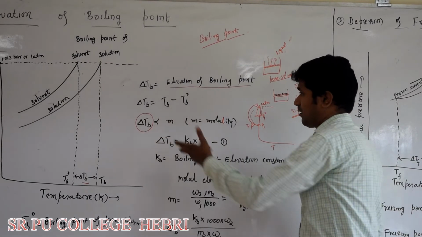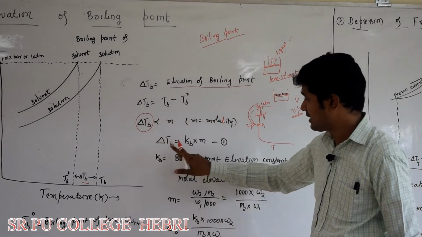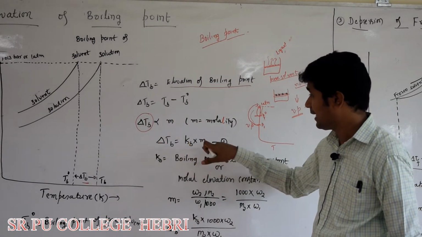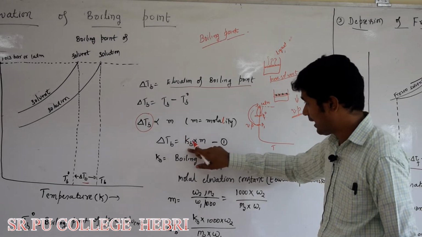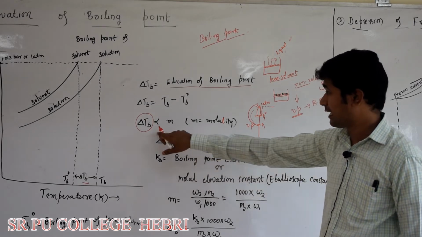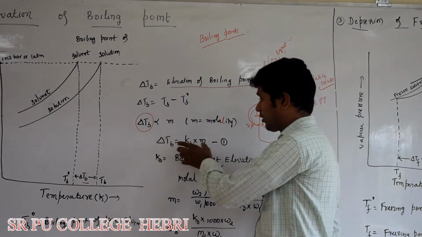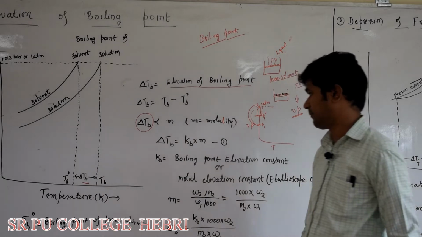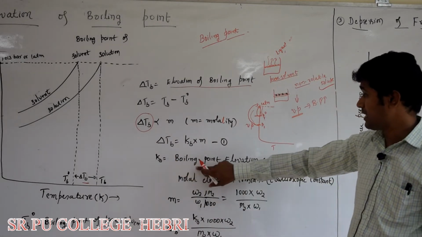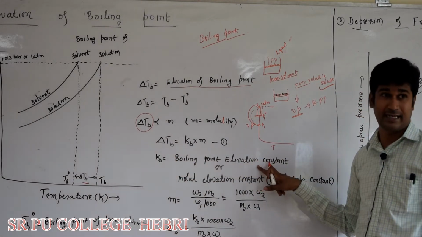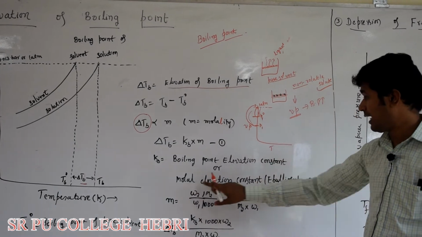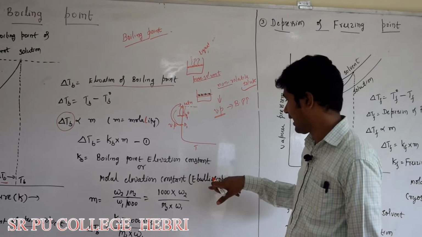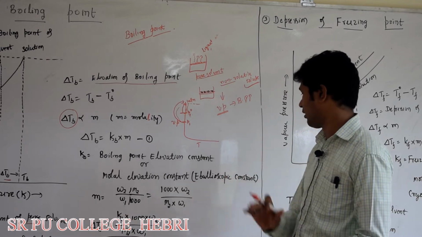Now you remove this proportional sign. Delta TB is equal to, by putting a constant, KB into m. So what is this KB? It's a constant. Delta TB is directly proportional to m, or you put a constant here, you get delta TB is equal to KB into m. So what is KB? KB is the boiling point elevation constant or molal elevation constant, which is known as the ebullioscopic constant.